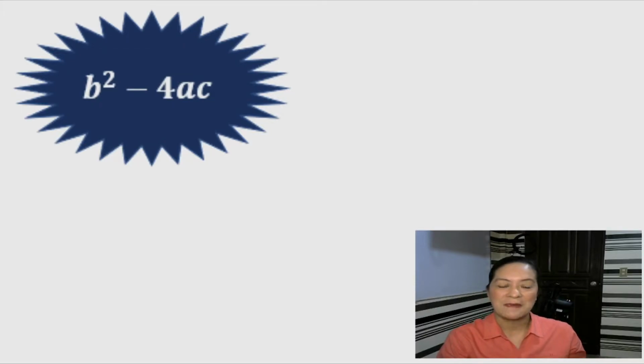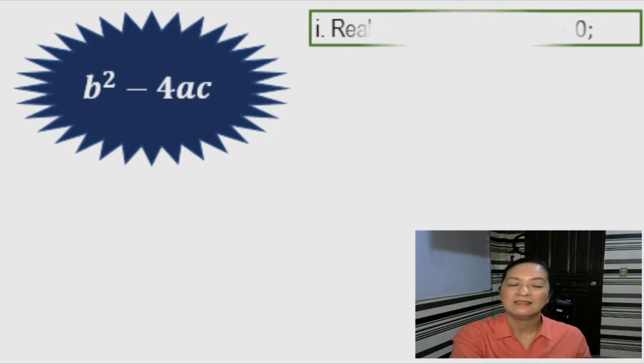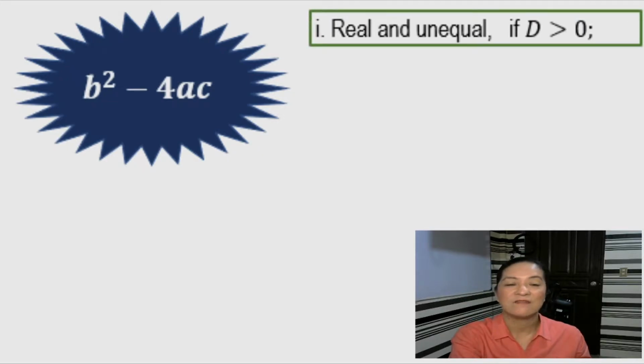So if a, b, and c are real numbers, and d is equal to b squared minus 4ac, then the roots of a quadratic equation ax squared plus bx plus c equals 0 are real and unequal if d is greater than 0.